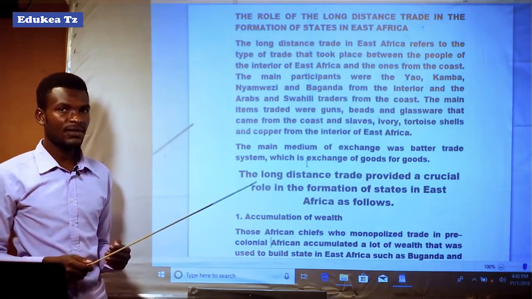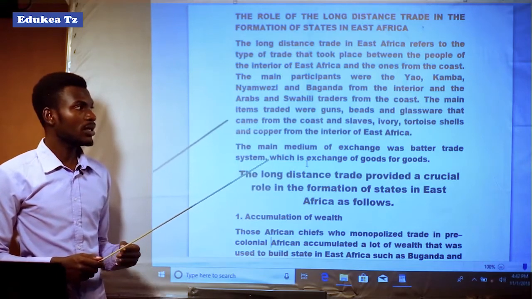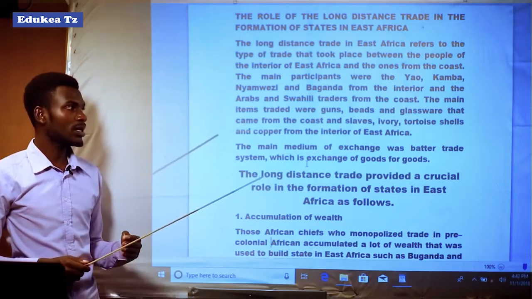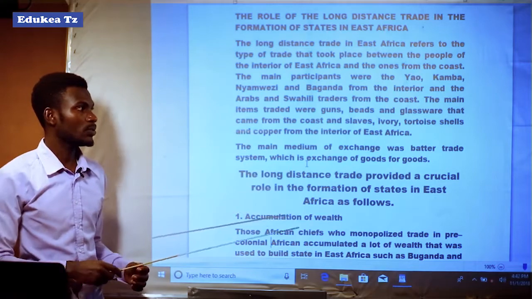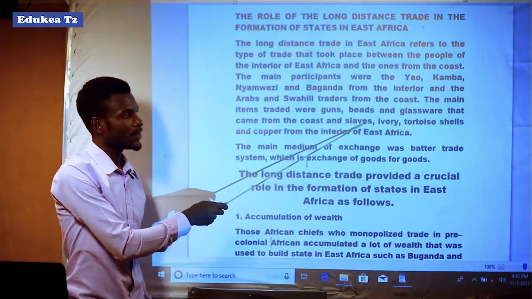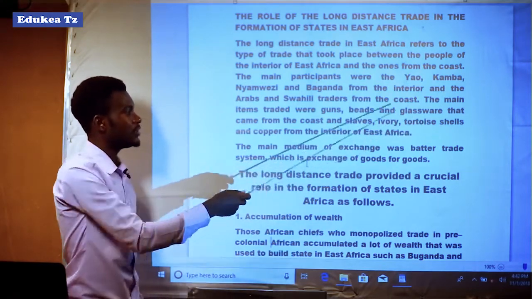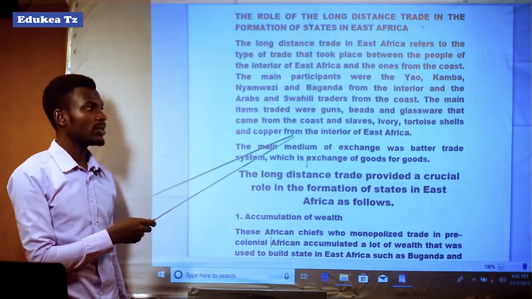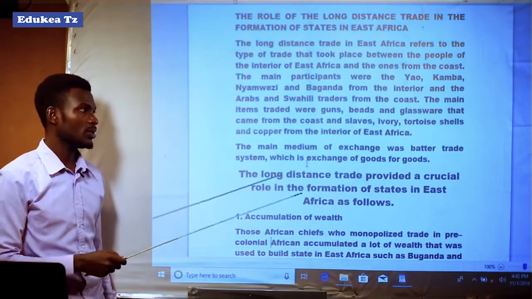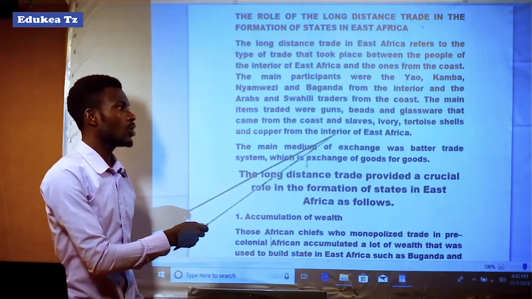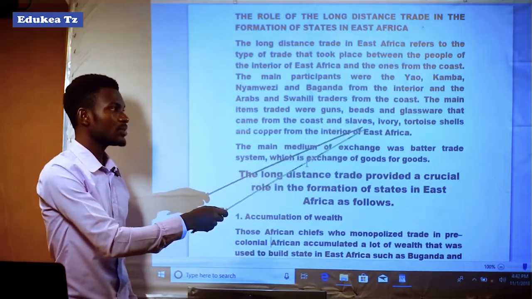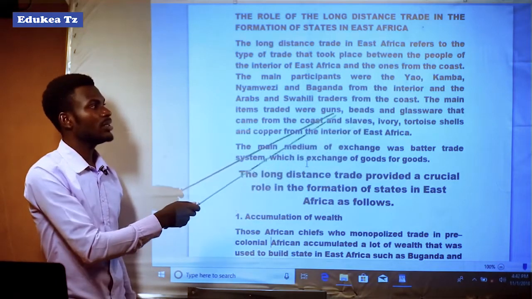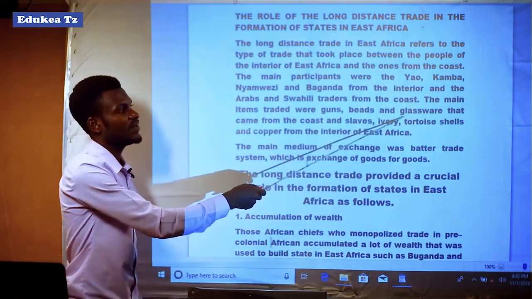And the goods taken from the interior involved slaves, ivory, tortoise shells and copper.